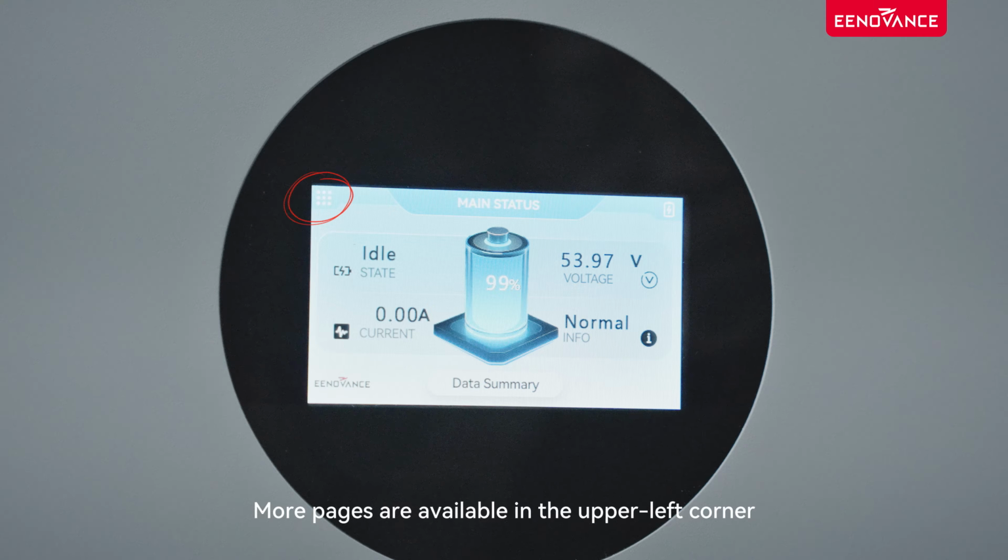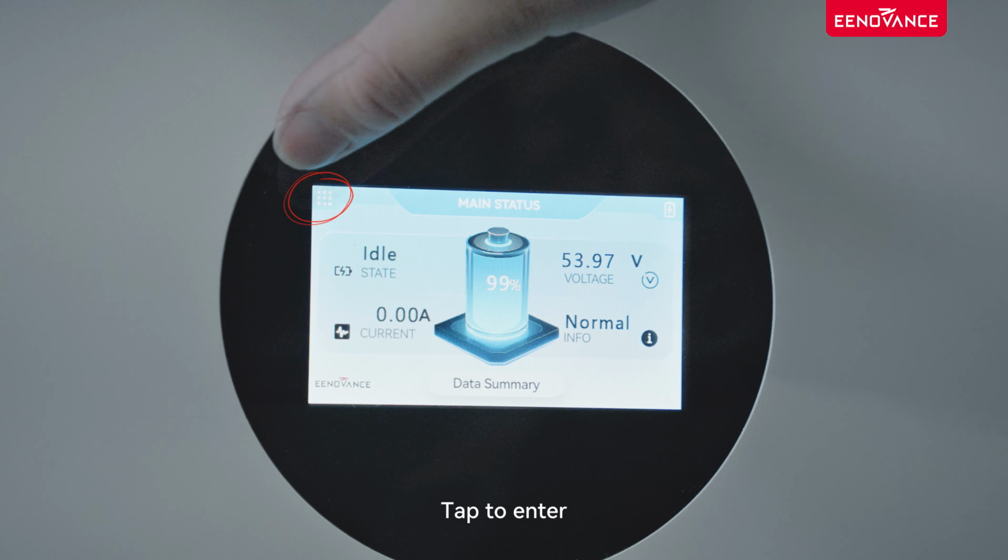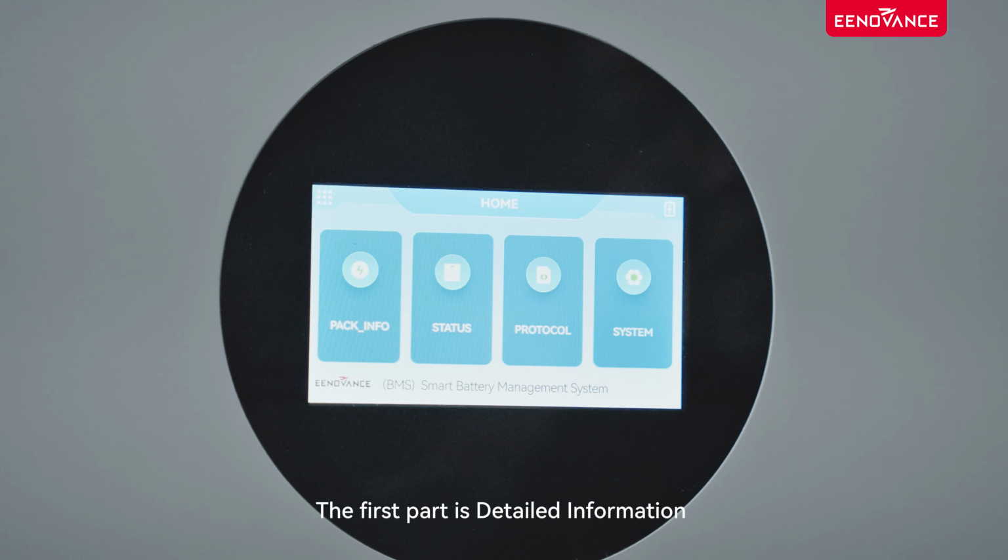More pages are available in the upper left corner. Tap to enter. The first part is detailed information. The second part is detailed battery status. The third part is protocol selection. The fourth part is system settings. Let's enter the first part.